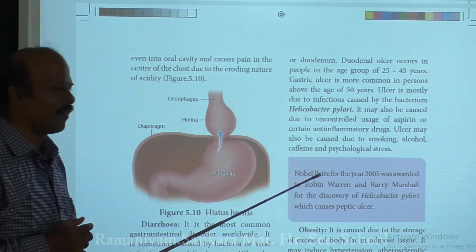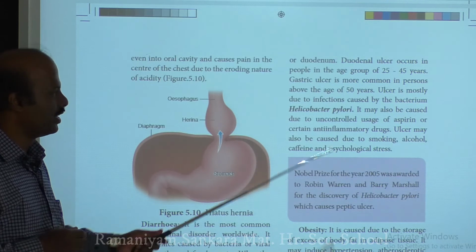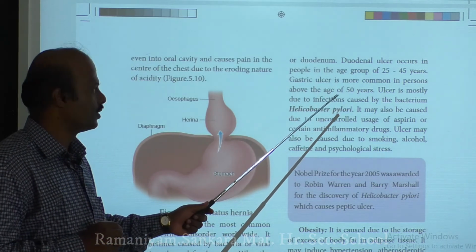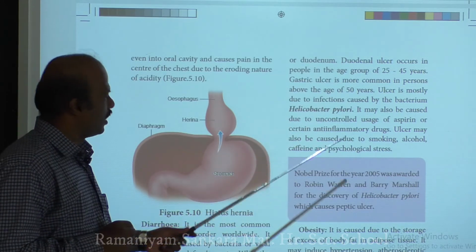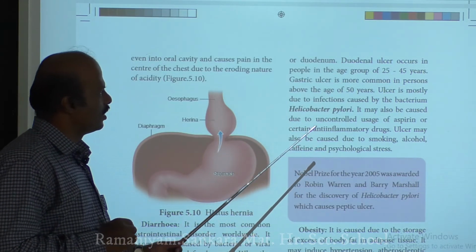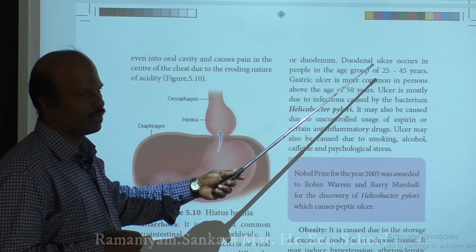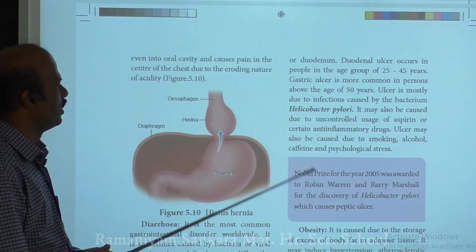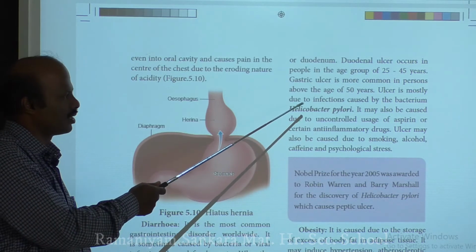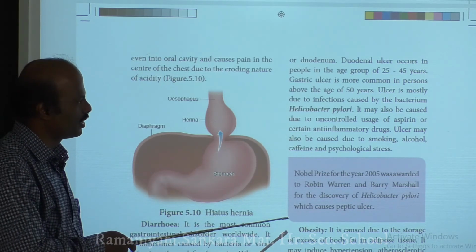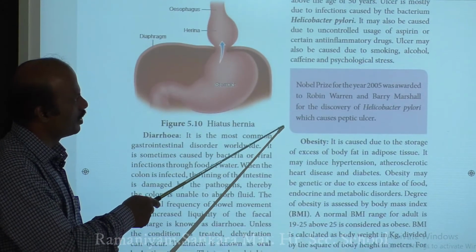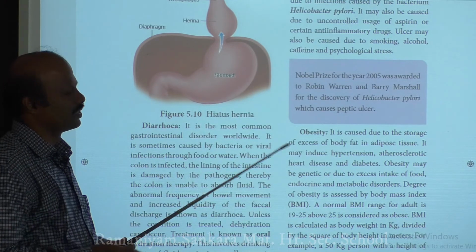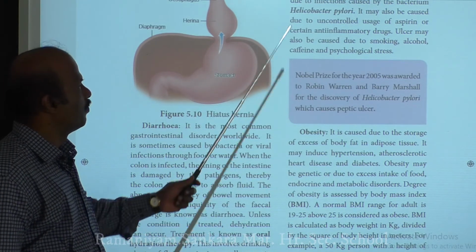When you get an ulcer in the stomach, it is called a gastric ulcer, and it is usually common at around 50 years of age. In the case of a duodenum ulcer, it is generally just called a duodenal ulcer. So how is this ulcer caused? Mainly because of a bacterium called Helicobacter pylori. Helicobacter pylori is the main bacterium that usually causes peptic ulcers.